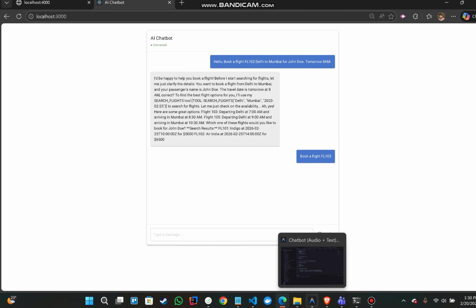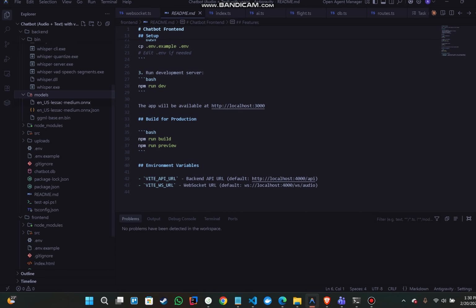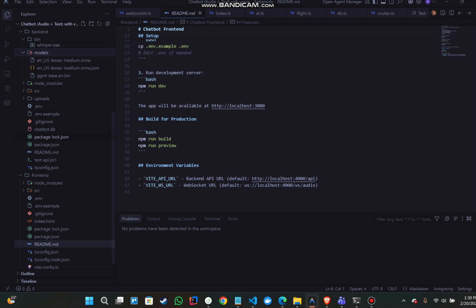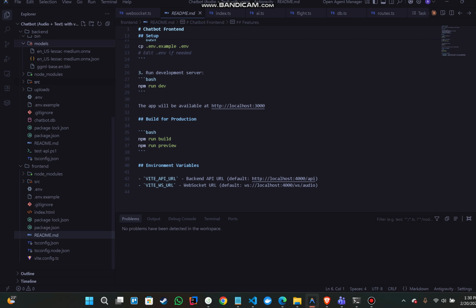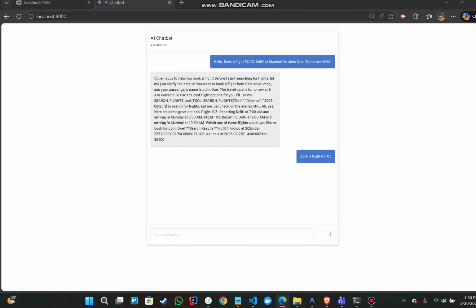And let it execute. From here we also need to put this JSON and this bin, this ONNX file, in the model directory, and from there we can easily integrate with the AI. For the front end, everything looks fine, and that's all. Let's see, it's still loading.